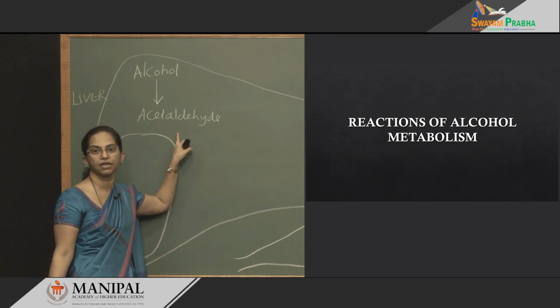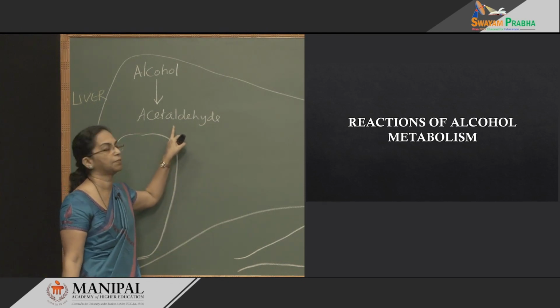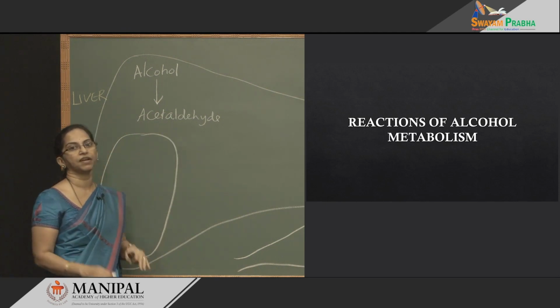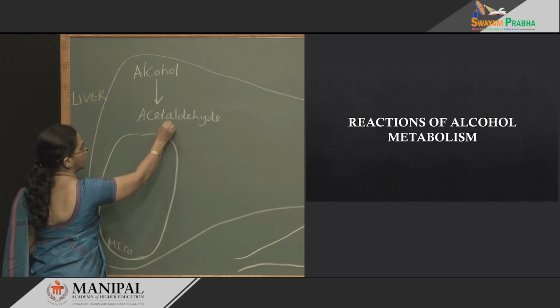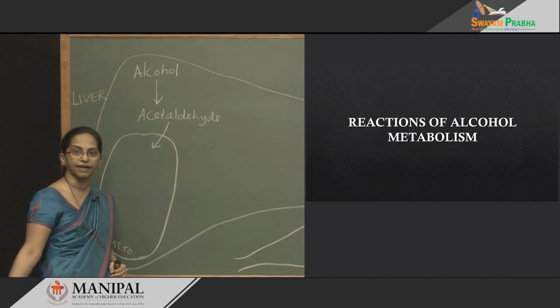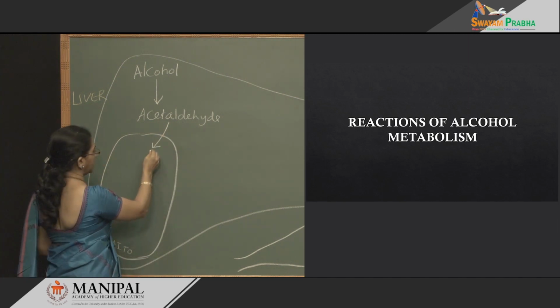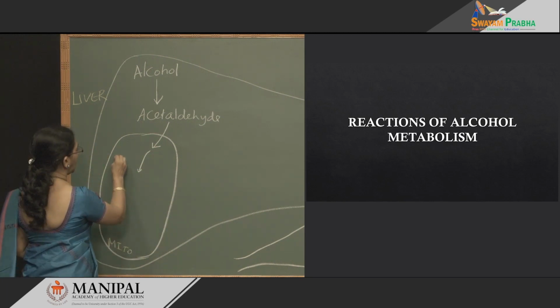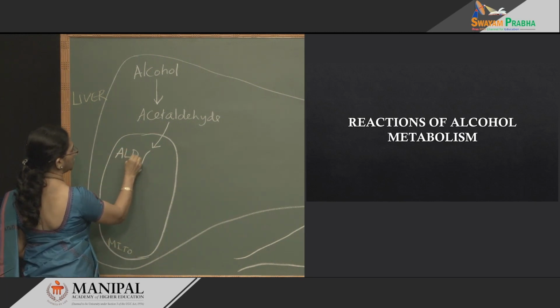Acetaldehyde is a very toxic compound, a very dangerous compound. So, it has to be quickly picked up and detoxified. Where does that happen? Acetaldehyde can get into the mitochondria and then be acted upon by an enzyme called aldehyde dehydrogenase.